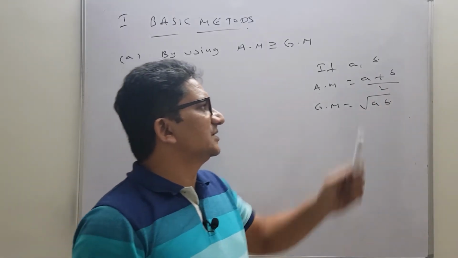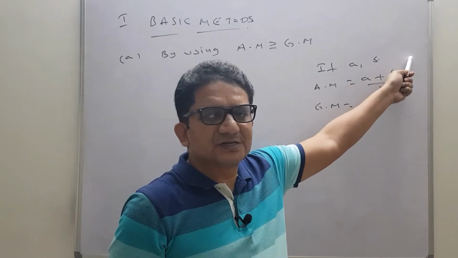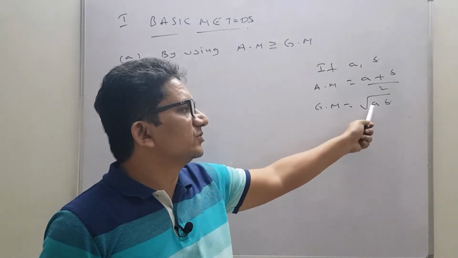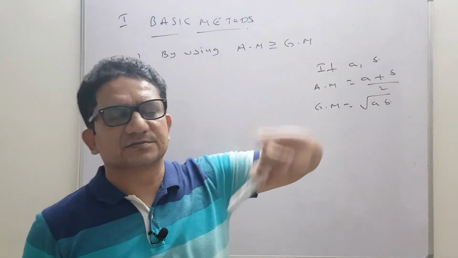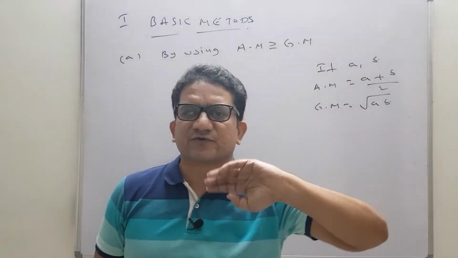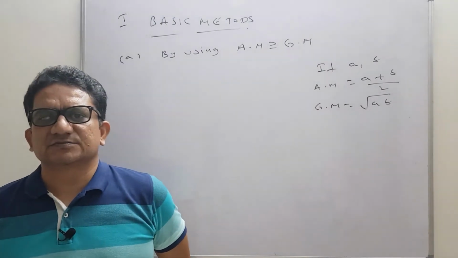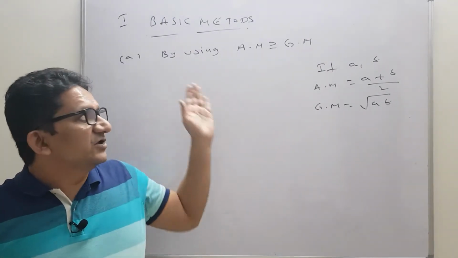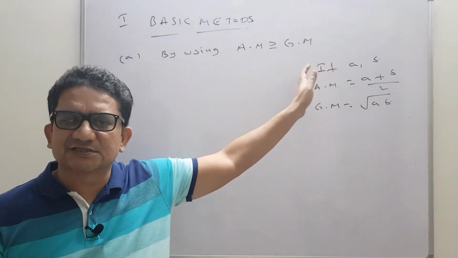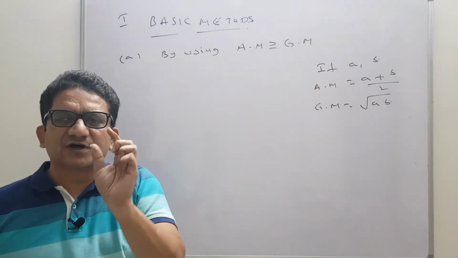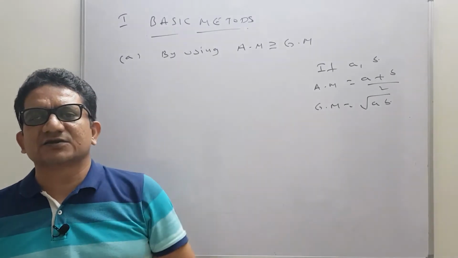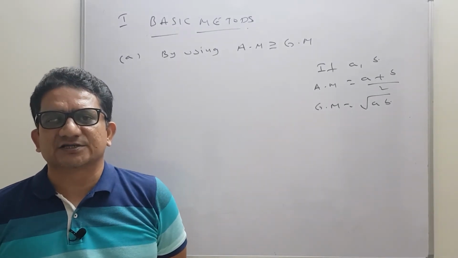So that means it depends upon the numbers. Here we have n numbers, then a plus b plus c and so on up to n, divided by n, and the nth root of abc and so on. So how can we use this concept to find the range of some function? Generally my suggestion when we attempt to solve the problem by using this method is, when you find one function is the reciprocal of the other, then this technique will be helpful to find the range.